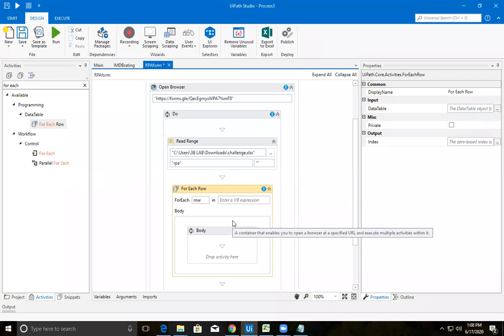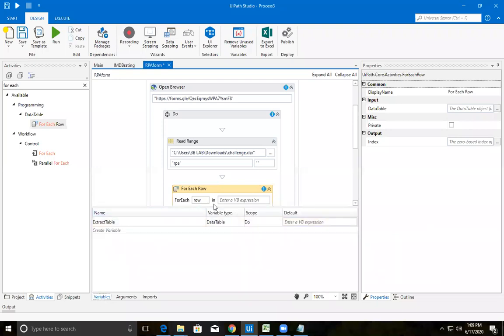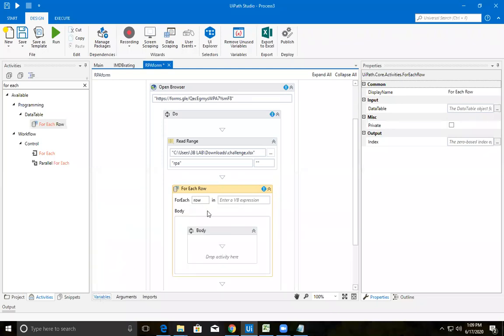Now this for each row is expecting one value here. By default it provided row here. It doesn't come under any data type. It is a basic variable which was created by for each, because this cannot be seen under the variables. Even though it was created, it cannot be seen. It can be anything, you can keep it like item, anything. Nothing will be allocated for that name that you are providing there. So simply keep it like row here. This is the beauty of for each.